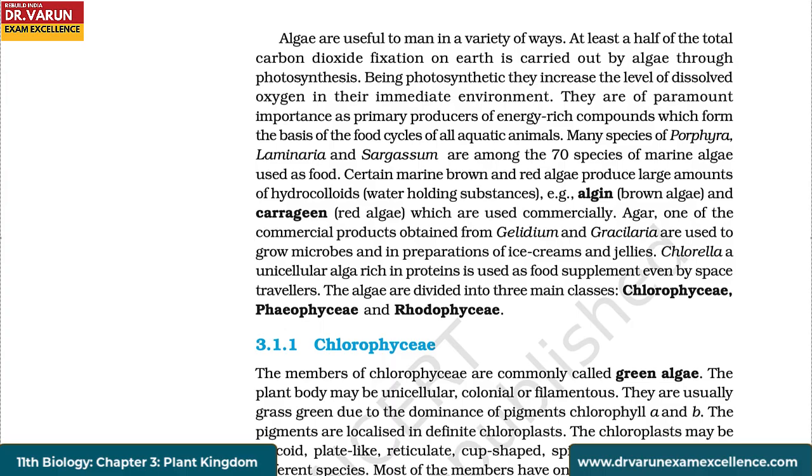Many species of Porphyra, Laminaria, and Sargassum are among the 70 species of marine algae used as food. Certain marine brown and red algae produce large amounts of hydrocolloids, water-holding substances, for example algin from brown algae and carrageen from red algae, which are used commercially. Agar, one of the commercial products obtained from Gelidium and Gracilaria, is used to grow microbes and in preparations of ice creams and jellies. Chlorella, a unicellular alga rich in proteins, is used as a food supplement even by space travelers.